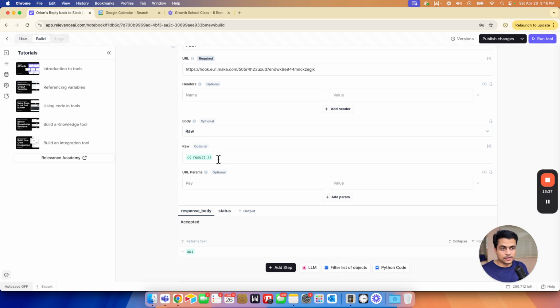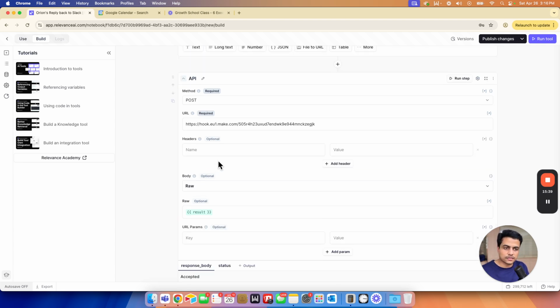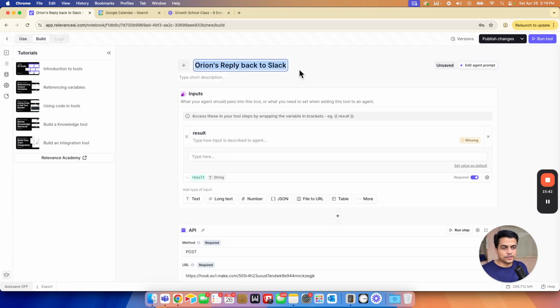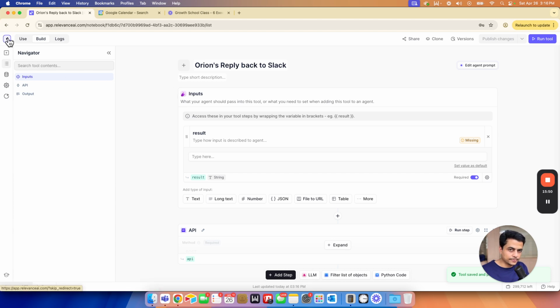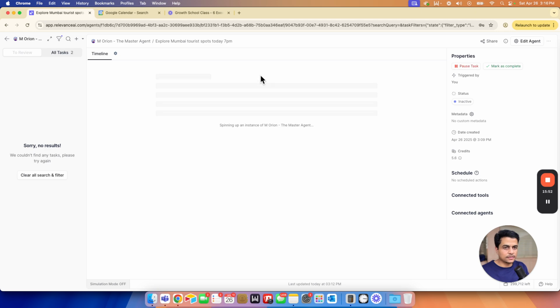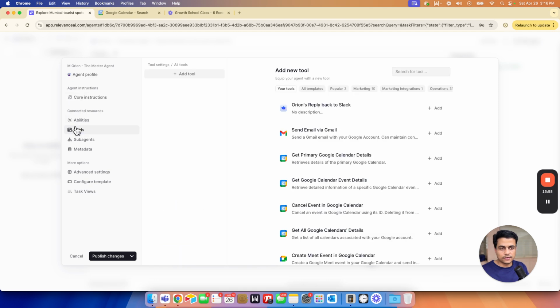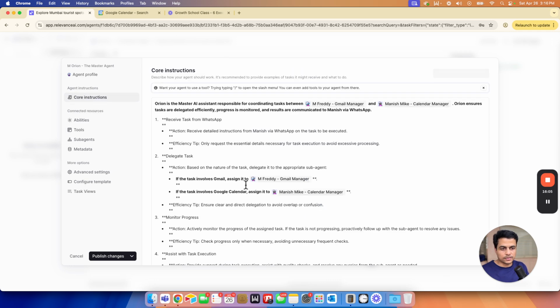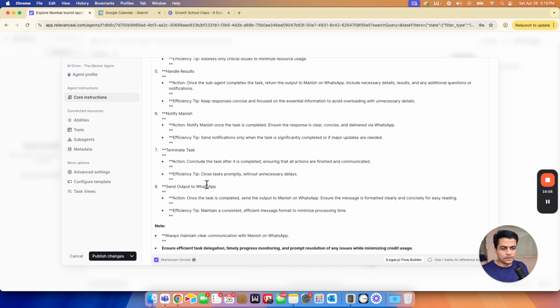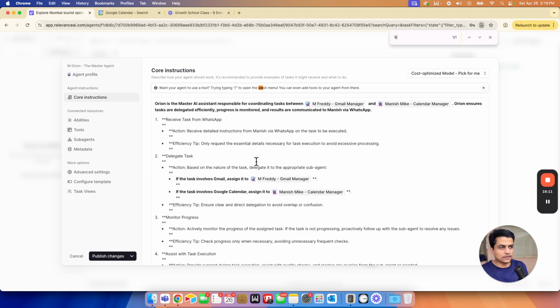I'll have to define this result variable in our Orion instruction. Plus we'll also have to say you should send reply to this one. Publish changes, good. And let's go back to Orion. So this tool is created. Orion is here. Click edit agent, click on instruction or click on tools. See, we created this tool, we have it here. Click on add. So the tool is added over here with Orion. Core instruction, we should say send output to WhatsApp. Instead of WhatsApp, we'll say, okay, so let's check where, okay.